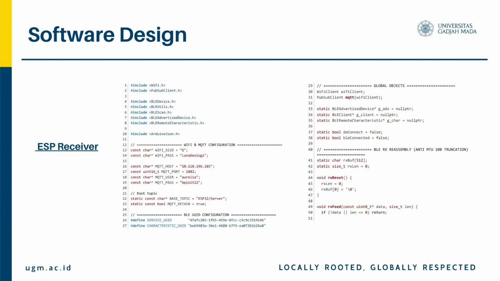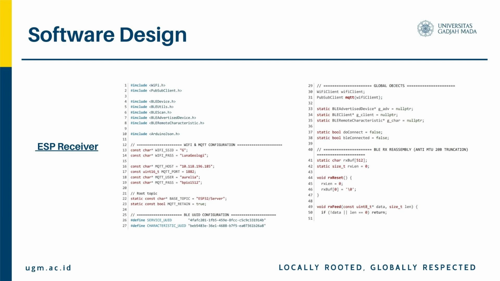The last one is the setup and main loop. The setup function starts serial communication, establishes Wi-Fi and MQTT connections, initializes BLE with a device name, requests an MTU of 185 bytes, and starts the first BLE scan.